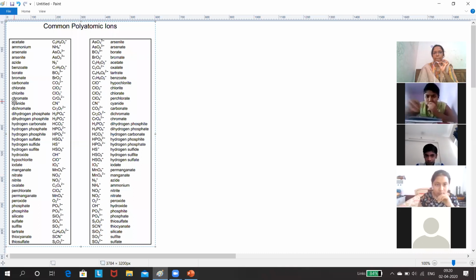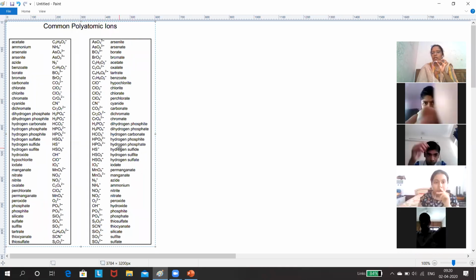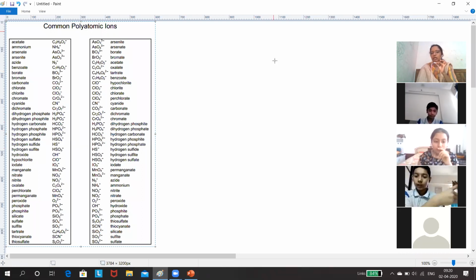Acetate, ammonium, arsenate, arsenite. Even the positive, here there are negative radicals. In your textbook, there are almost 30 to 35 radicals you have to learn by heart.